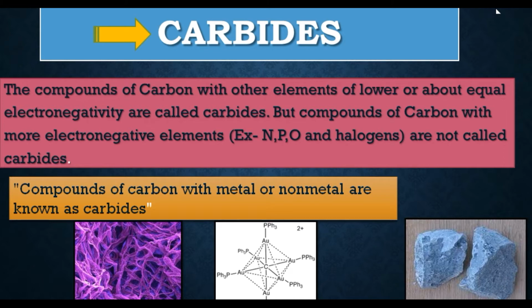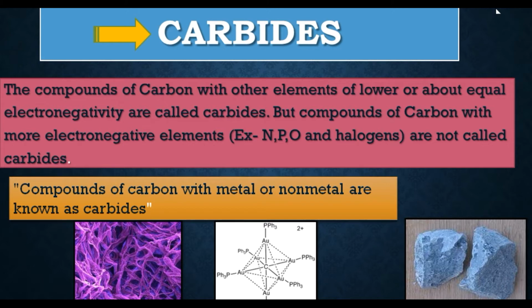So first of all, we have to know what is electronegativity. Electronegativity is a measure of an atom's ability to attract shared electrons to itself, and this occurs due to a greater charge on the nucleus, causing the electron bonding pair to be attracted to that atom. So what we learn from this definition is that carbides are compounds of carbon with lower or about equal electronegativity.